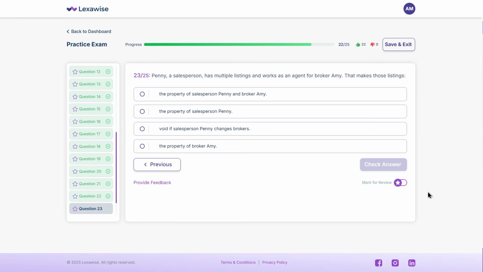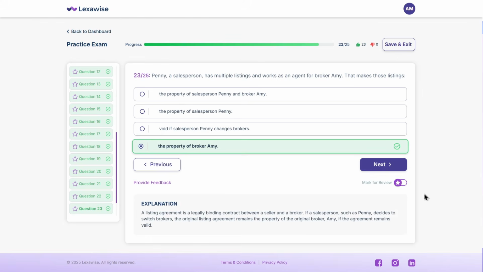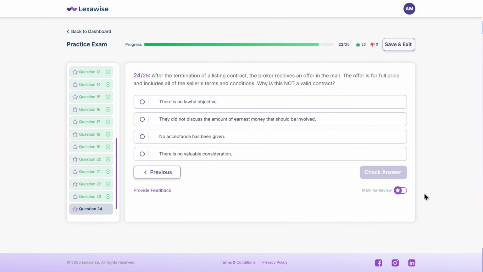The correct answer is D, the property of broker Amy. A listing agreement is a legally binding contract between a seller and a broker. If a salesperson, such as Penny, decides to switch brokers, the original listing agreement remains the property of the original broker, Amy, if the agreement remains valid. Let's dive into a new question.